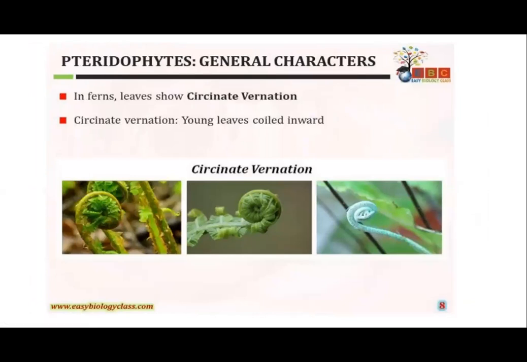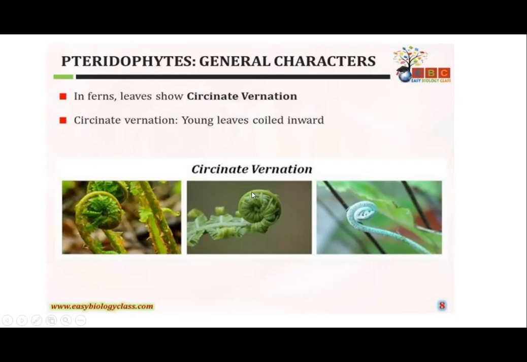Next, another important point we are going to observe in the pteridophytes is the leaf character. The younger leaves in the pteridophytes show a characteristic feature of circinate vernation. That means when the leaves are very young and have not yet matured, they will be coiled inward like this.